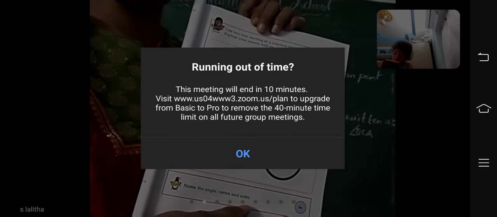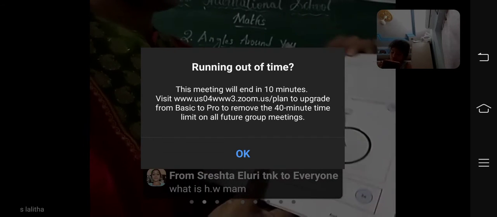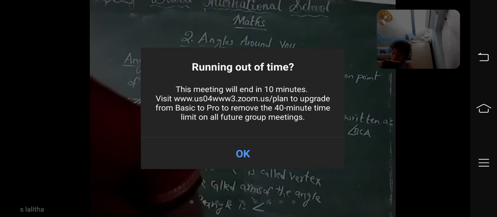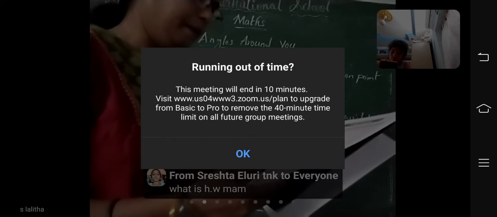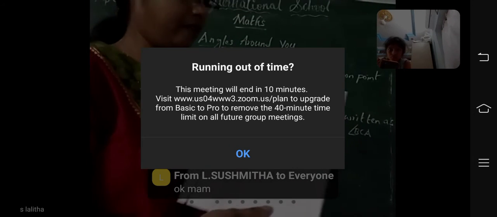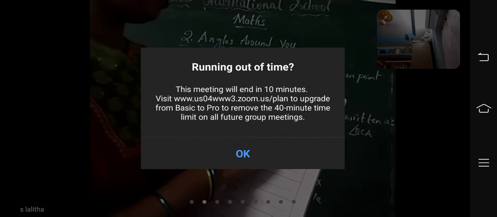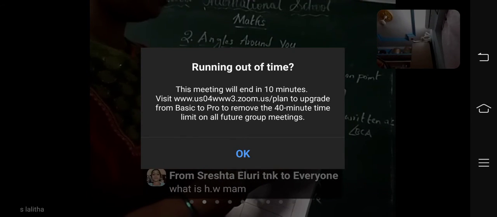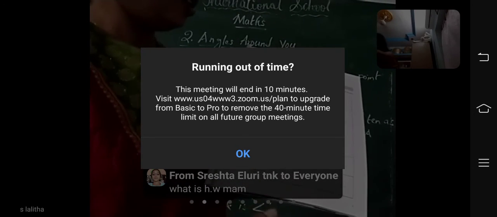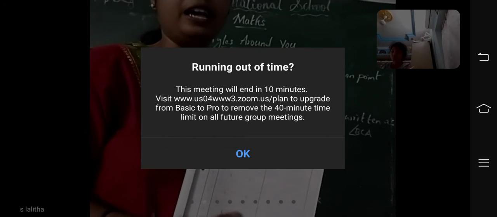Did you understand, children? What is the homework? This one and this one. And next, open the companion, page number 7. Identify the elements as a point, line segment or rays. One is done for you. So here some are given. You should identify whether it is a point, a ray, a line or a line segment.